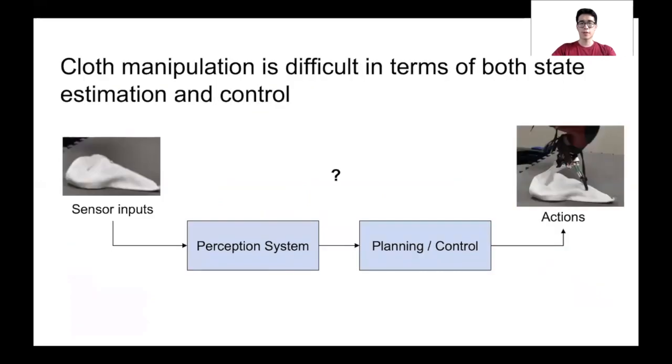Cloth manipulation is a difficult task because the deformability of fabric complicates both perception and planning. While we could try to infer the full crumpled configuration of a cloth, it is difficult to do so from a single observation. We ask whether there is a simpler representation that is easier to learn and still allows us to perform a grasp suitable for smoothing and folding.